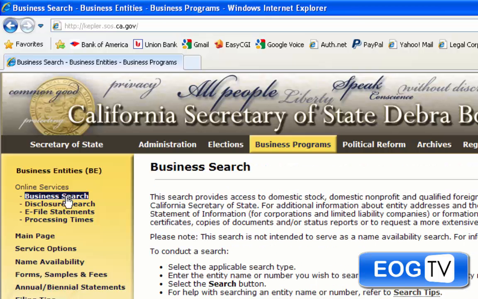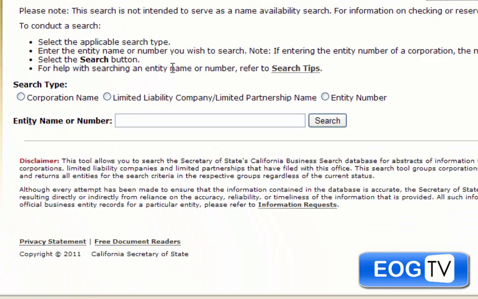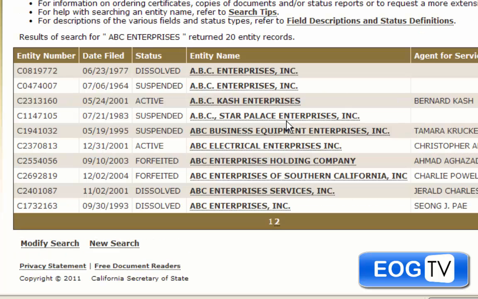It's going to take us to this screen where on the left-hand side under Online Services, it says Business Search. When we get to the business search page, we want to make sure that we identify what type of business we're searching for. So for this example, we're going to click on corporate name because we're searching for corporations. So I'm going to type in ABC Enterprises Inc. So let's say, for example, that was the name of the corporation that you were looking for. So let's click search.